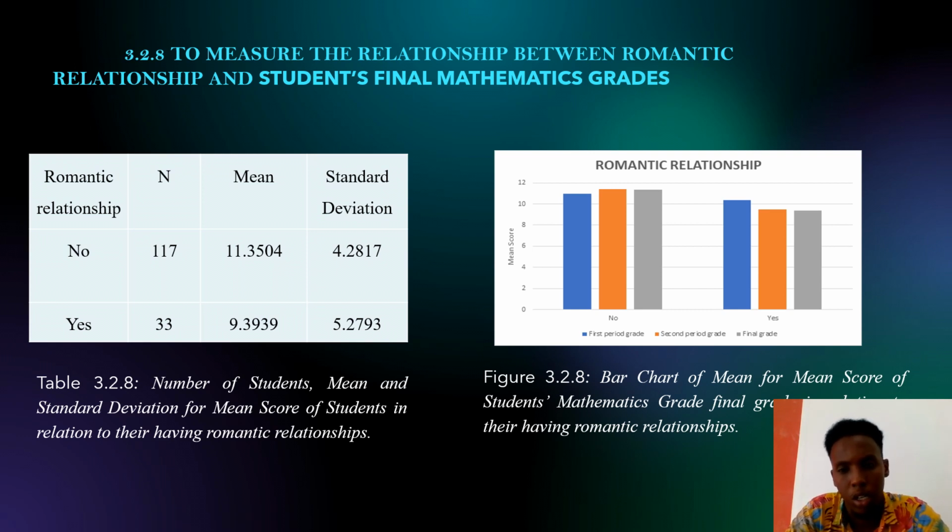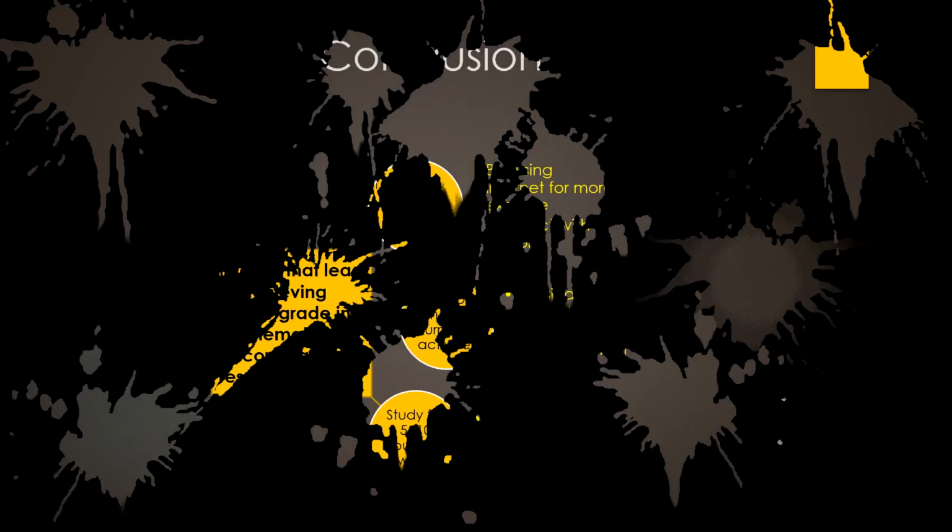The bar chart contains yes or no. The number of students who say yes is 117 people, while the number of people who say no relationship is 33. So that's all our part, and thank you very much.